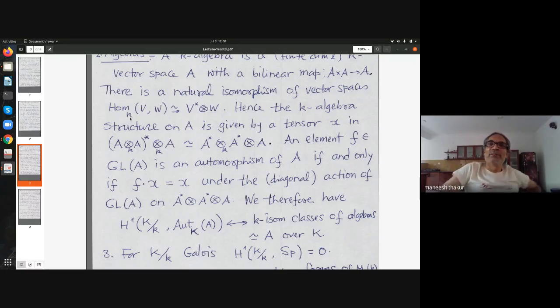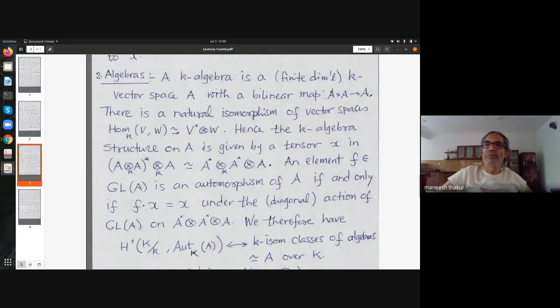So now we know there is a natural isomorphism between K linear maps from V to W and V star tensor W. Applying that to V equal to A cross A, giving a bilinear map from A cross A to A is the same thing as giving a linear map from A tensor A to A. So that's an element of Hom(A tensor A, A). Therefore, it's an element of (A tensor A) dual tensor A, going by this formula, and that is A star tensor A star tensor A. So giving an algebra product on the vector space A is equivalent to giving a tensor here.